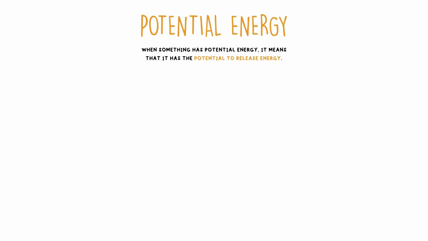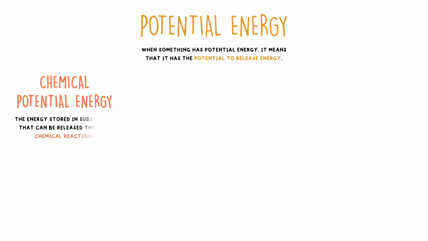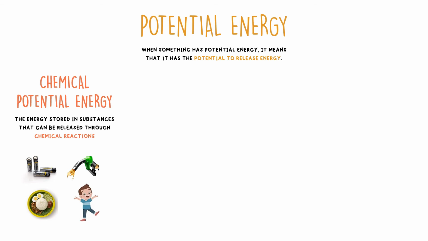When something has potential energy, it means that it has the potential to release energy. There are three main kinds of potential energy. First, we have chemical potential energy. This is the energy stored in substances that can be released through chemical reactions. Some examples that have chemical potential energy are batteries, petrol, and food. Our bodies also contain chemical potential energy.